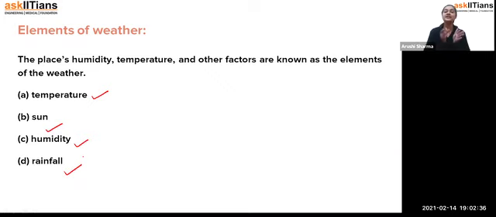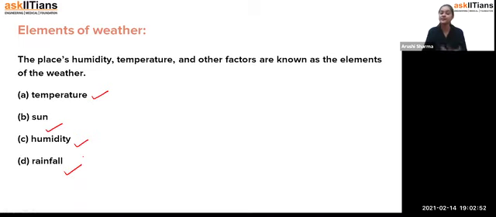So that's how, student, these are all the elements of the weather which play an important role in our daily life, or we can say in our plans, how we are going to plan our work. It's not that we are totally dependent on it, that if there is rainfall we don't go to offices.